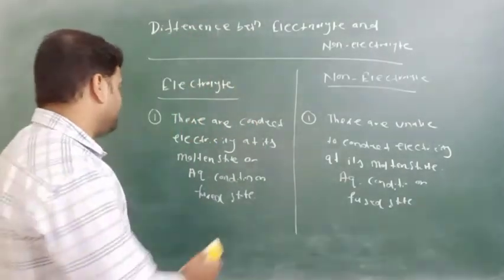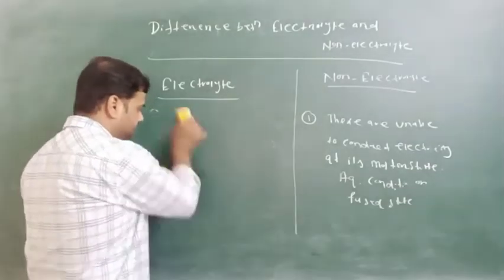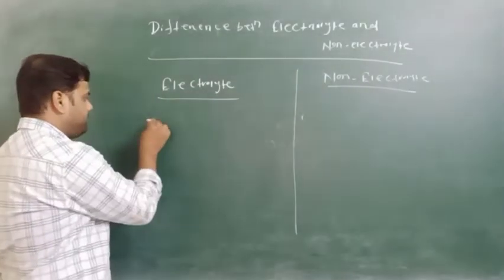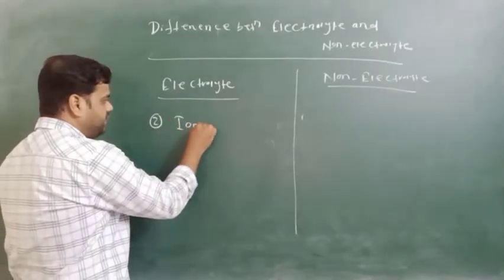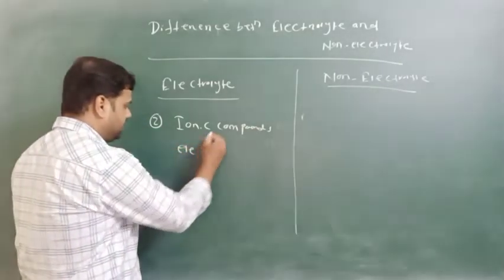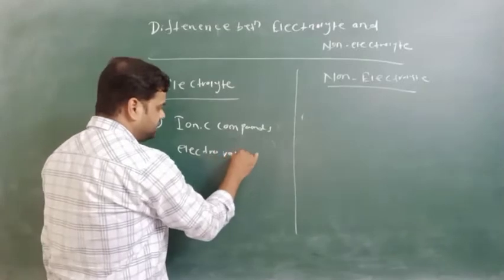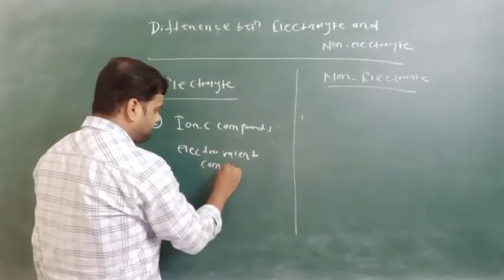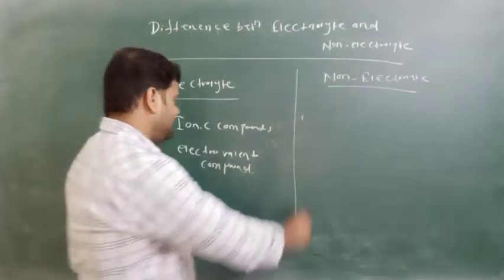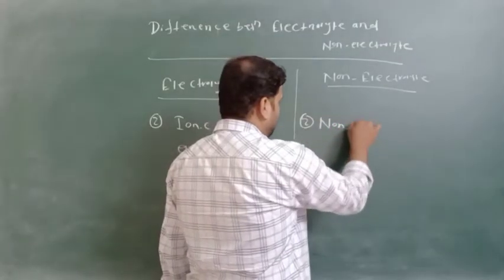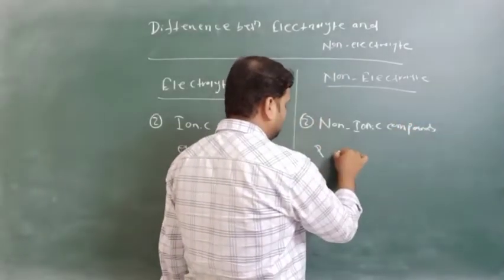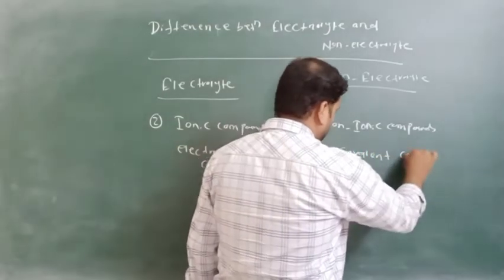Okay, so the next difference will be: these are the ionic compounds, these are electrovalent compounds, and these are non-ionic compounds and covalent compounds also.